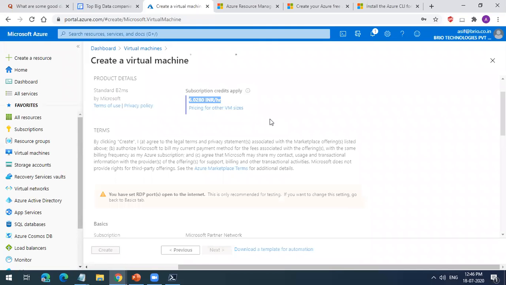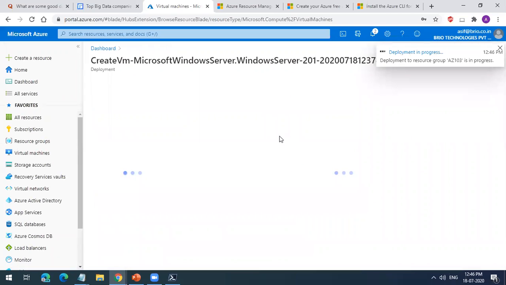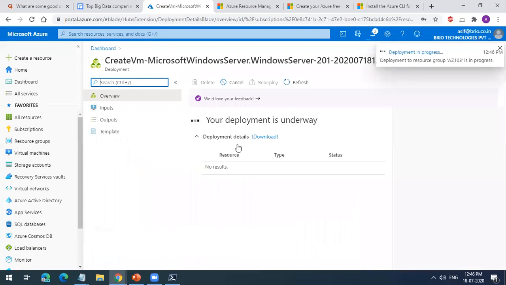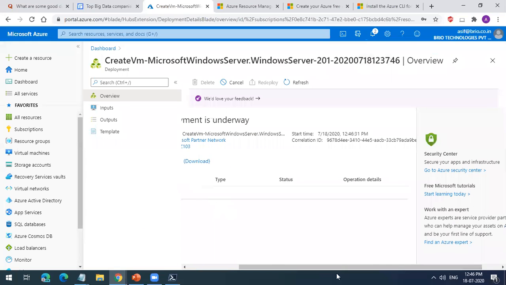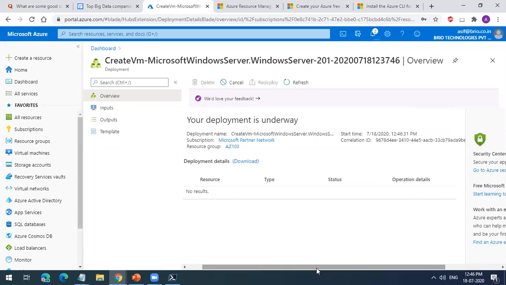So this machine will take some time to create. Anything in Azure will take some time, but the only thing is the validation should pass. Once the validation is passed, it will go to the deployment resource manager portal, and it will show you what things are getting created. So it will create the VM, the network, and the public IP. You will see all those things. You wait for some time.